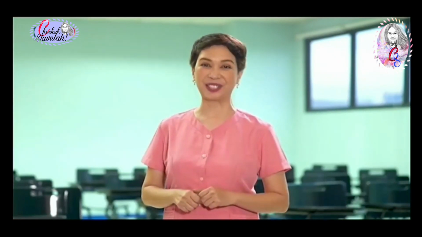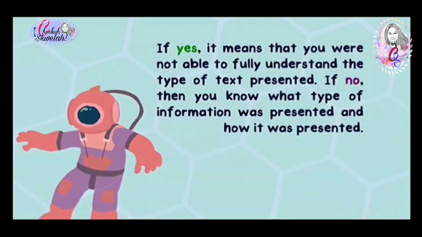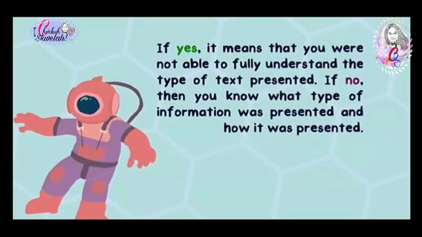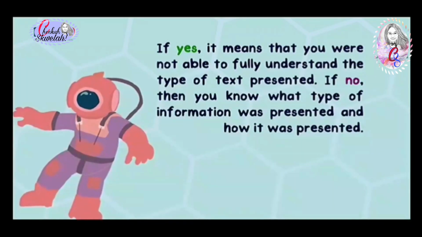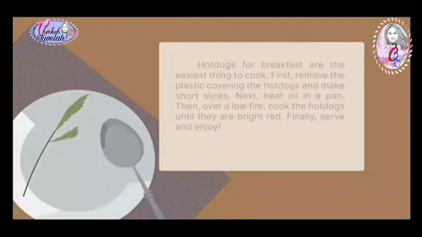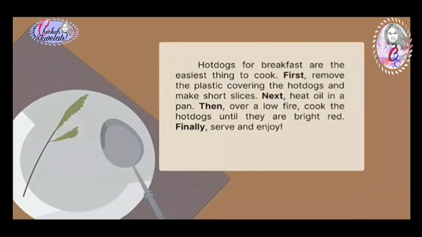Was it difficult to answer questions 1 and 2? If yes, it means that you were not able to fully understand the type of text presented. If no, then you know what type of information was presented and how it was presented. In this paragraph, you were taught how to cook hot dogs for breakfast by following the 4-step procedure. The signal words first, next, then, and finally give clues which should come first and so on.